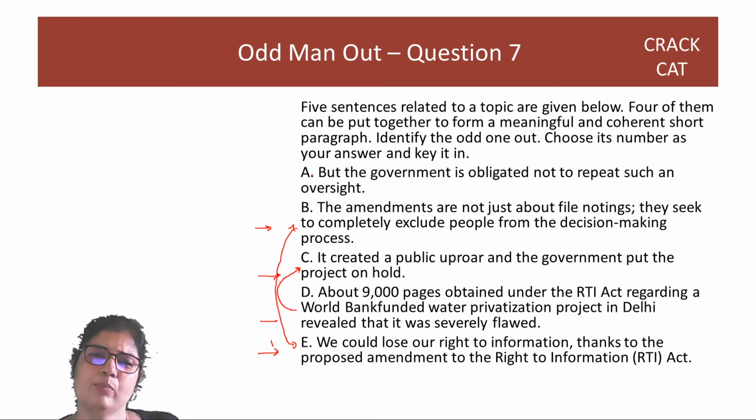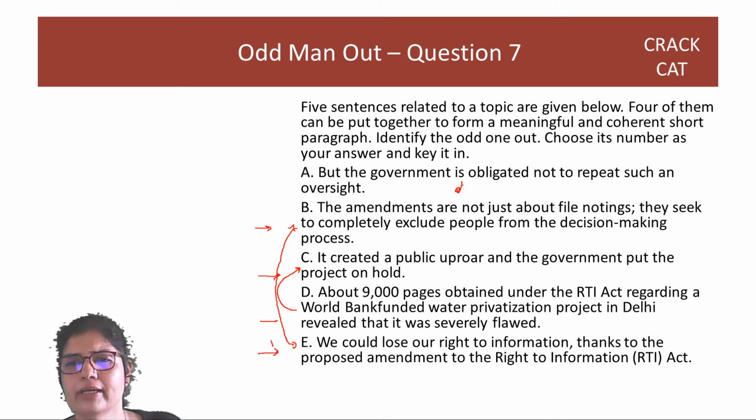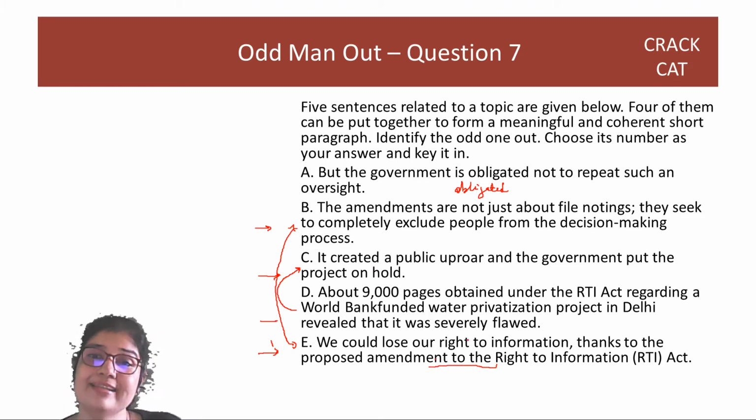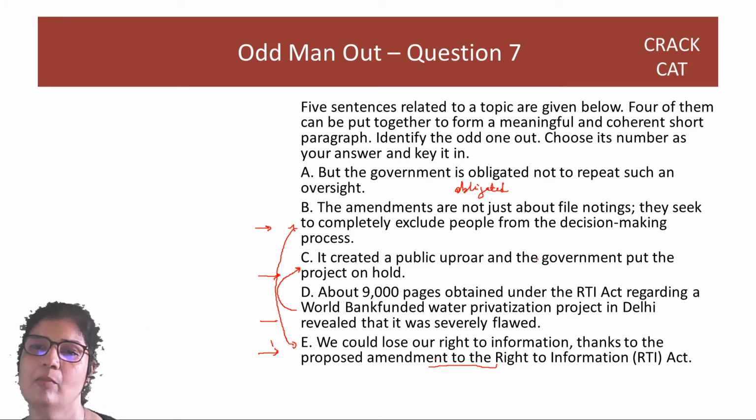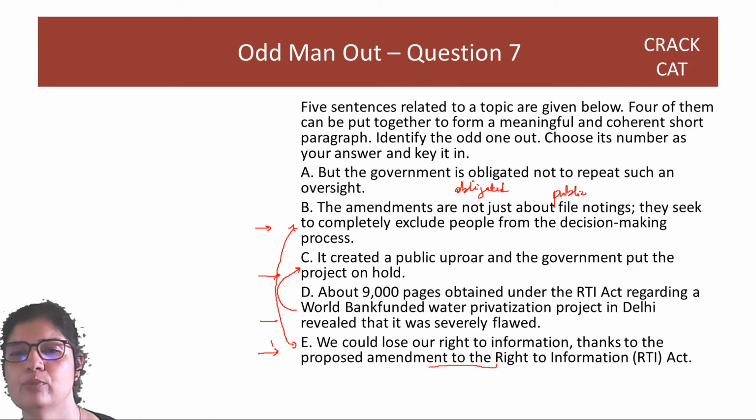What about A? Can I put A with something else? But the government is obligated. Who is the government obligated to? We are saying that government is trying to amend the right to information so that they don't have to really reveal information, right? But here when you say government is usually obligated to the public, but if government puts the amendments, then they are doing it not because they are obligated to the public, but for selfish reasons.